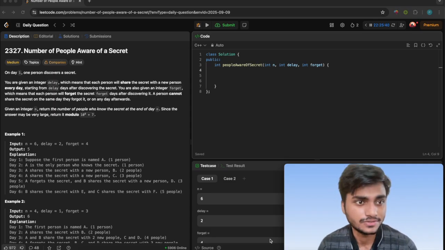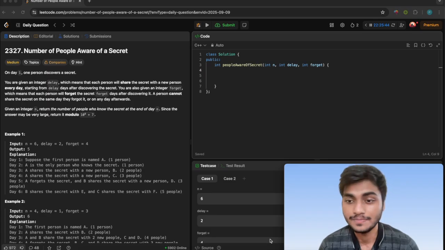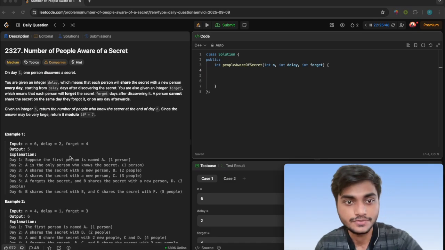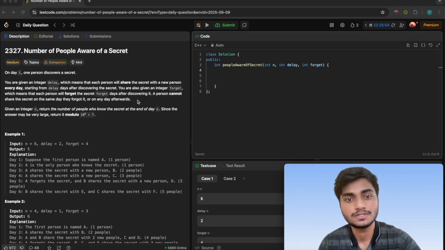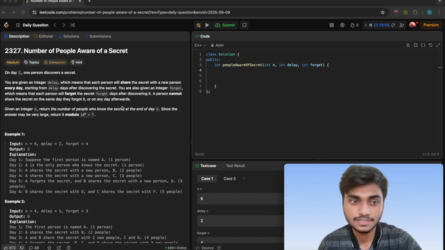Today's LeetCode question is 2327. Number of People Aware of a Secret. We are given a secret and we have to share it with some new people, and some people will forget it on some day and some people will get to know the secret on some day. Finally, we have to return the number of people who know the secret at the end of day n.